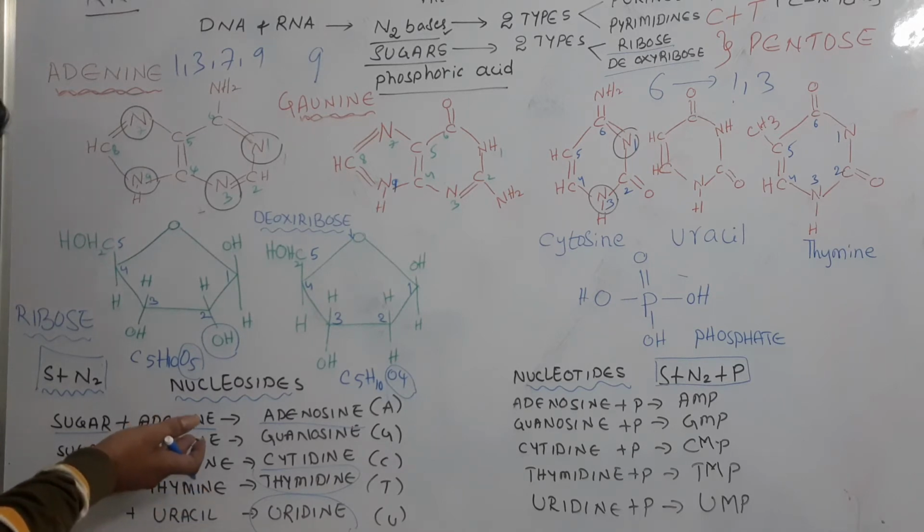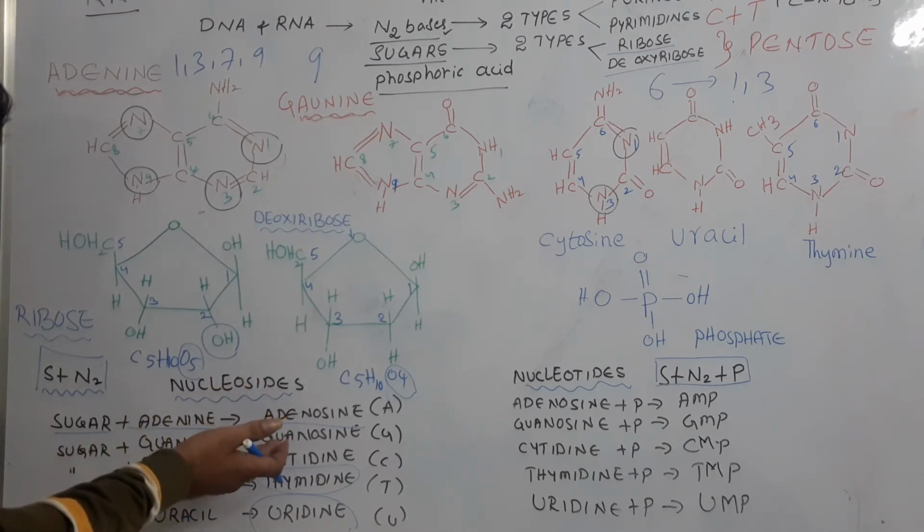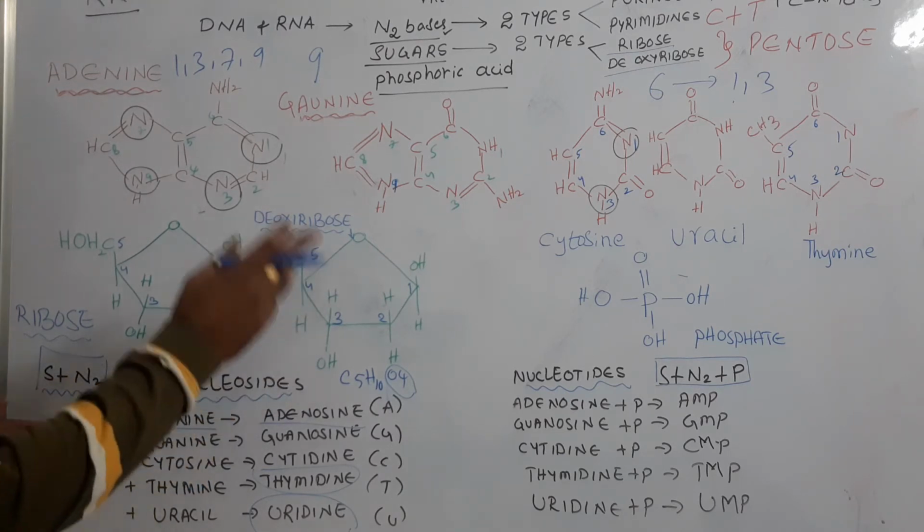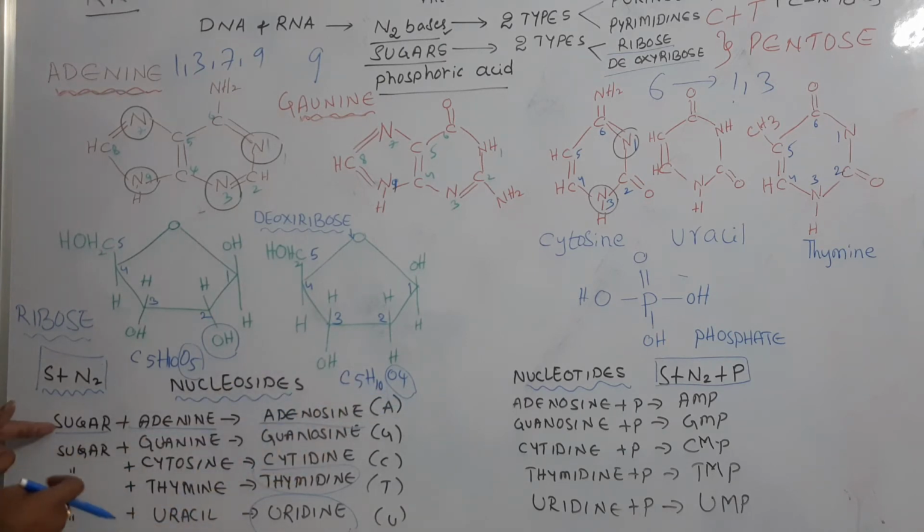What about the remaining adenosine, guanosine and cytidine? Actually adenine, guanine, cytosine are common to both DNA and RNA. So these are common, but the sugar molecules are different. If it is ribose sugar, that will be riboadenosine, riboguanosine, ribocytidine. And thymidine is present in DNA, not in the RNA.